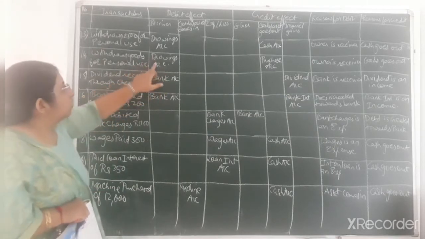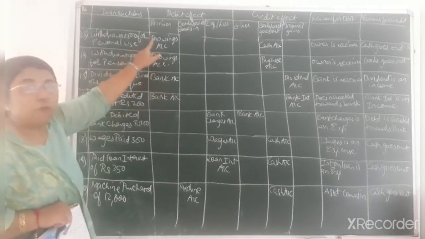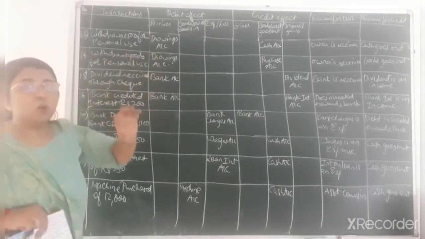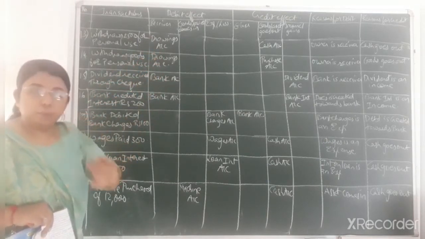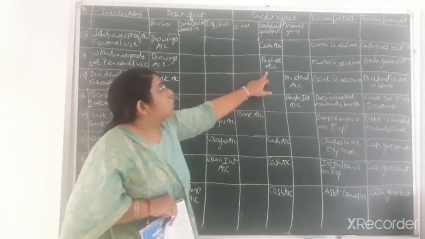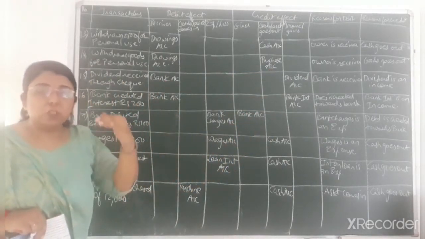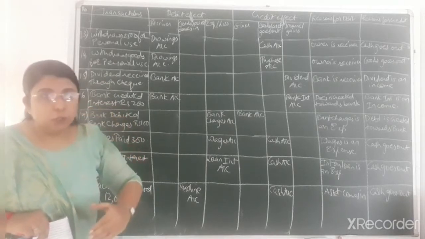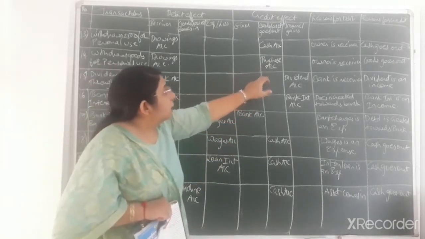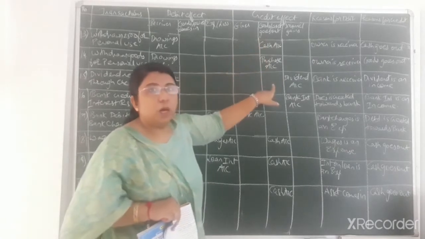So over here drawings account will be debited as per the rule of personal account, because the owner is the receiver of that much amount of goods from the business, and purchase account will be credited, because due to withdrawal of goods from the business, that much amount of stock of goods will be reduced. So purchase account will be credited because goods go out from the business.